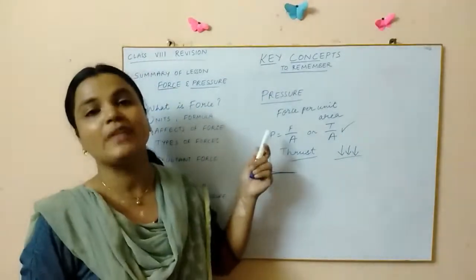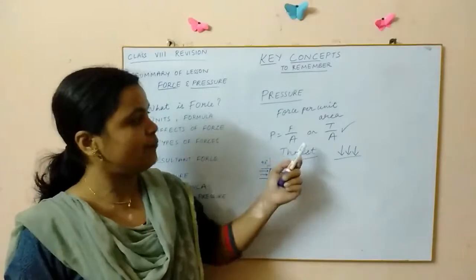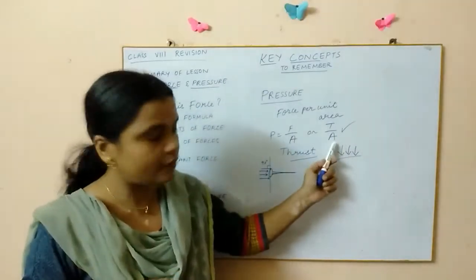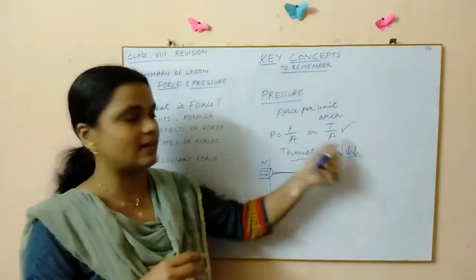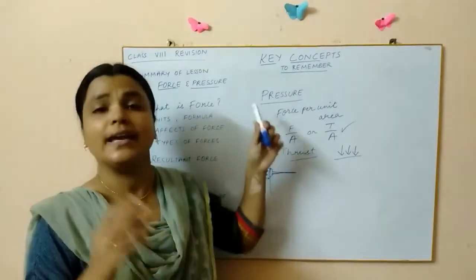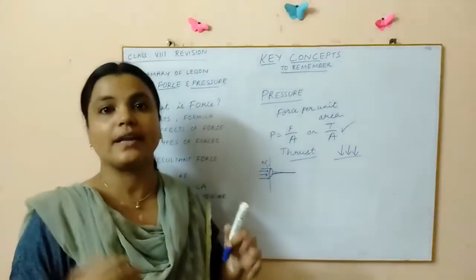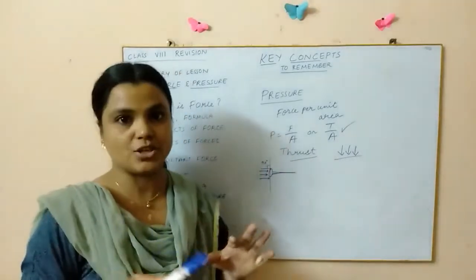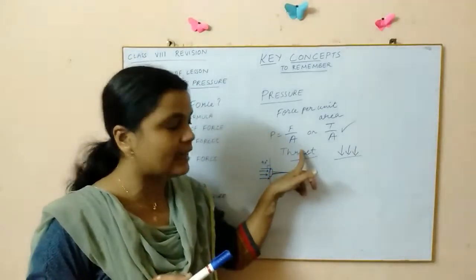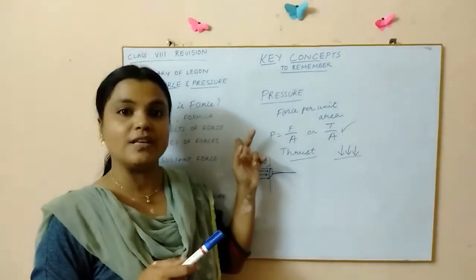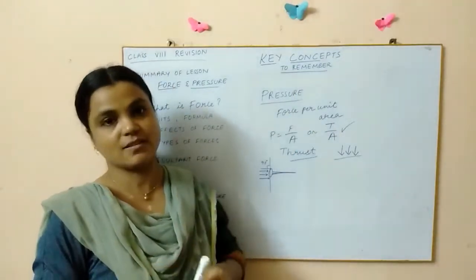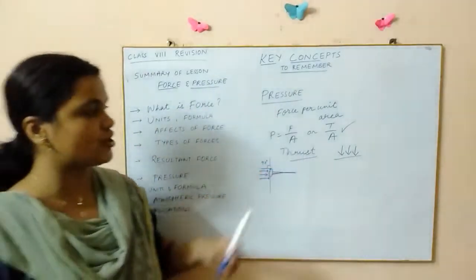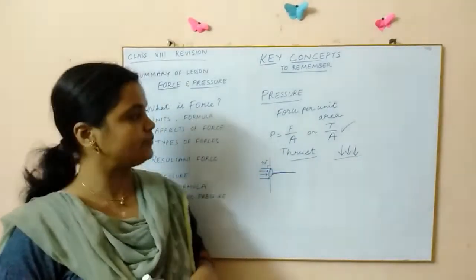So the pressure increases. You have to understand that if the area is doubled, the pressure will be halved. It is oppositely or inversely related to each other. If the area decreases, the pressure increases. If the area increases, the pressure decreases. So this is the relationship between pressure and area. Okay, children.